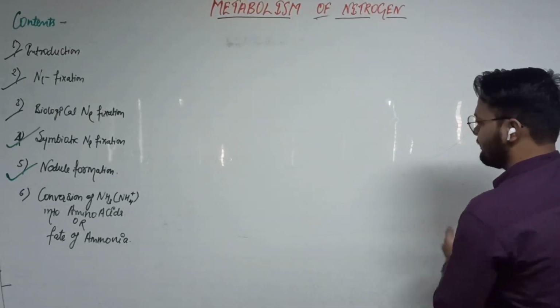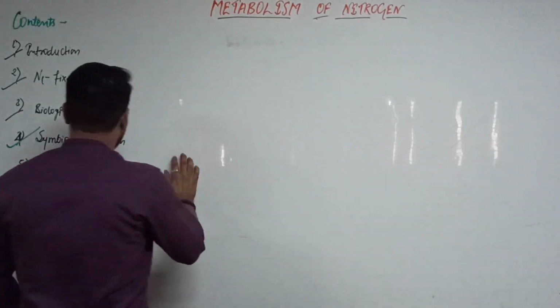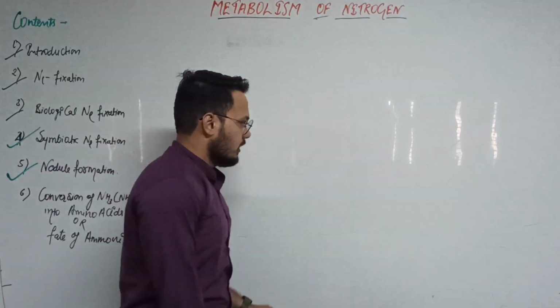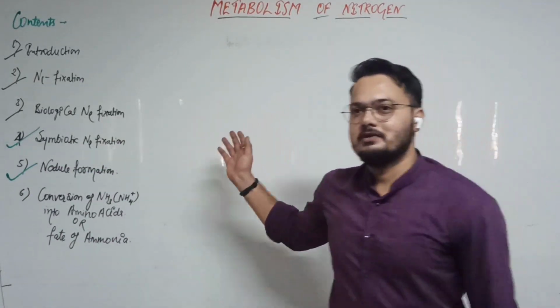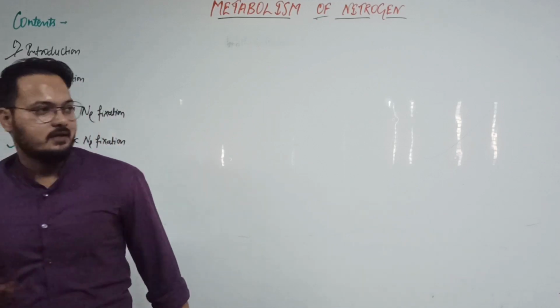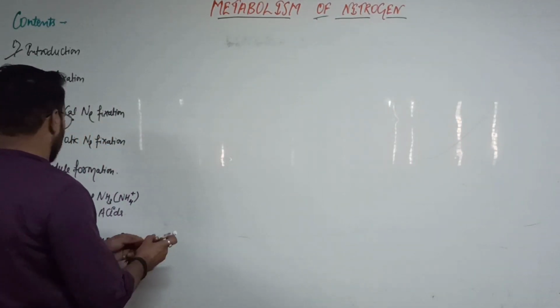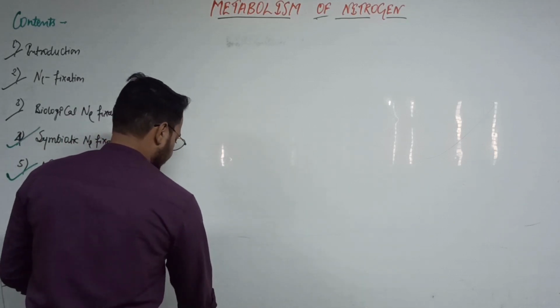And so many questions come from the legume plants, and so many questions come from the symbiotic nodule fixation, and about the symbiotic relation between the rhizobium and legume plants, Frankia and Alnus. Okay. So let's start with the nodule formation.